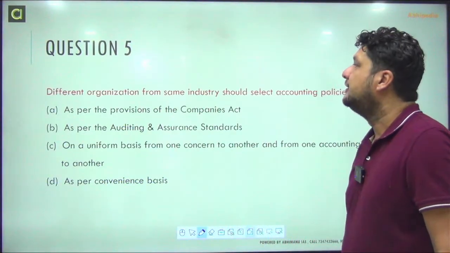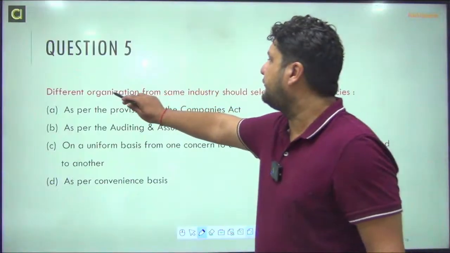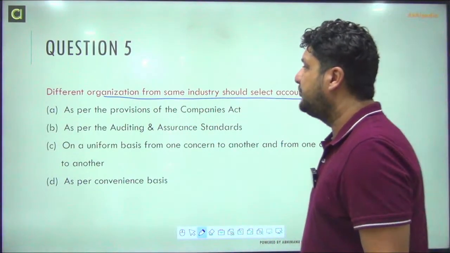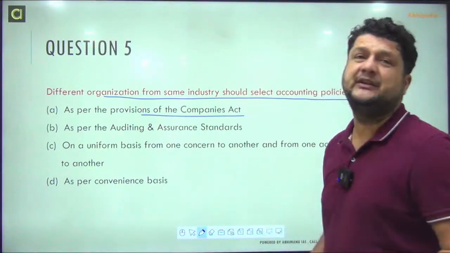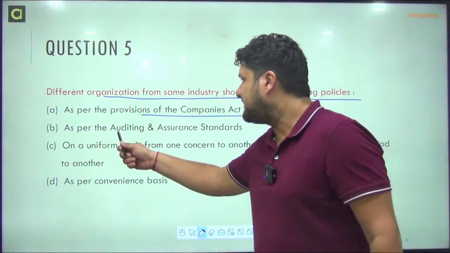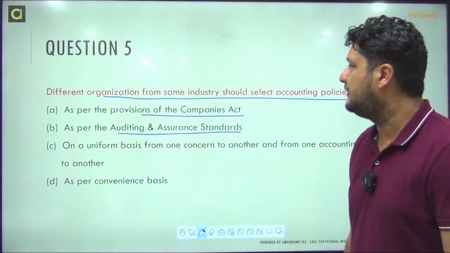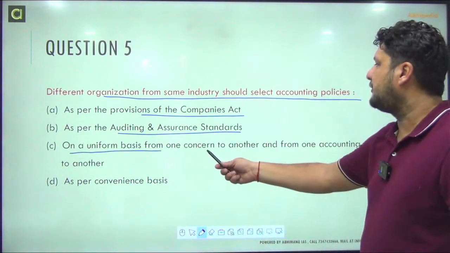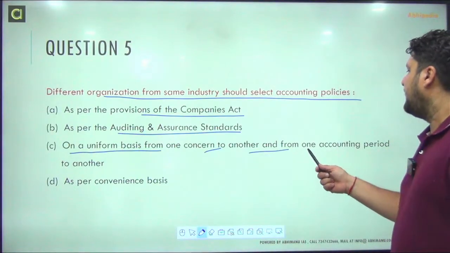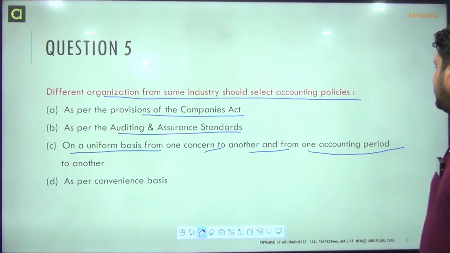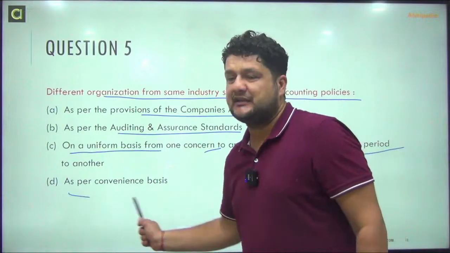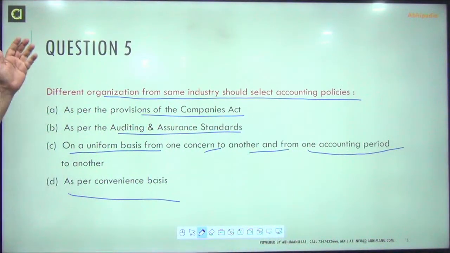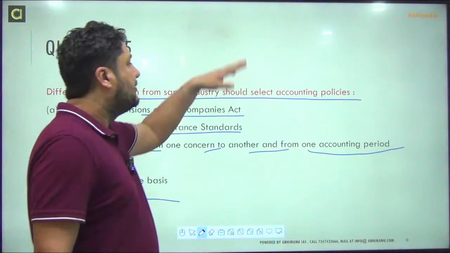27. So the fifth question for today: different organizations from the same industry should select accounting policies as per provisions of the Companies Act, as per auditing and assurance standards, on a uniform basis from one concern to another and from one accounting period to another, as per convenience. So you have to answer this. This is a very basic question.